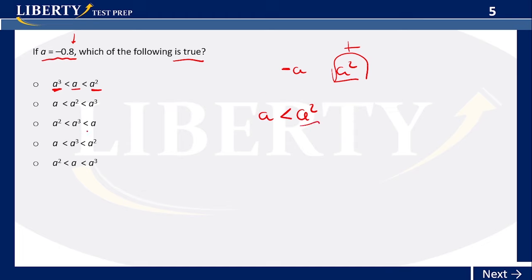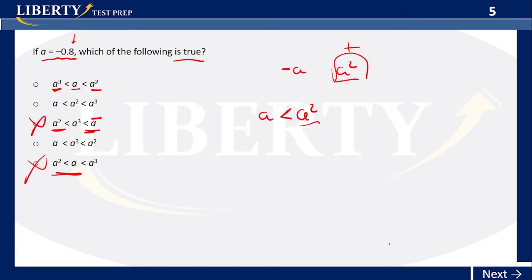For example, we can remove c, because a will never be greater than a square, because a square is positive and a will be negative. Okay. Now here, for example, this one also wrong, e, because a shouldn't be greater than a square. So that's the first thing.